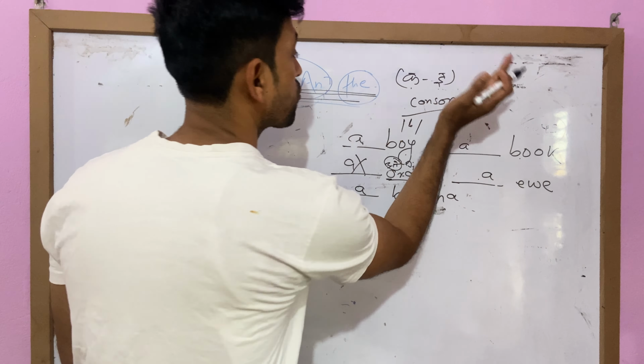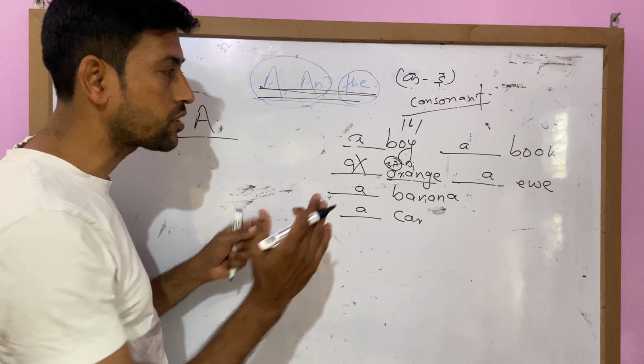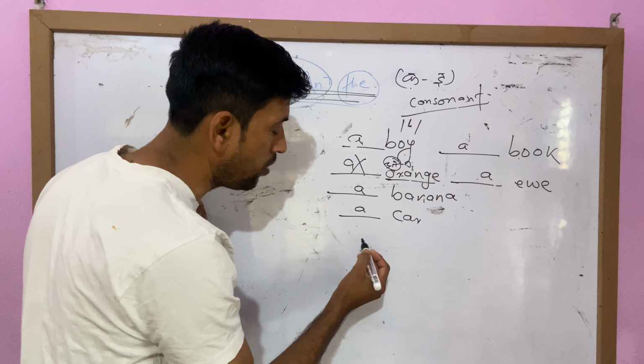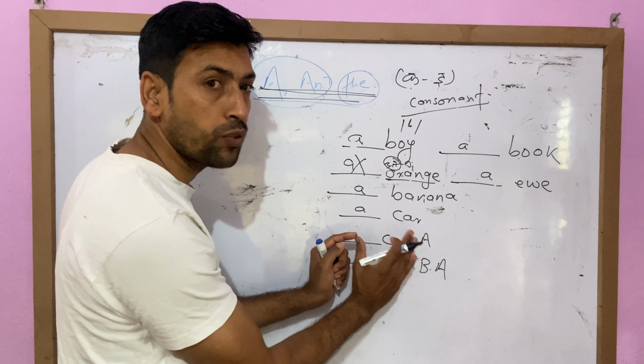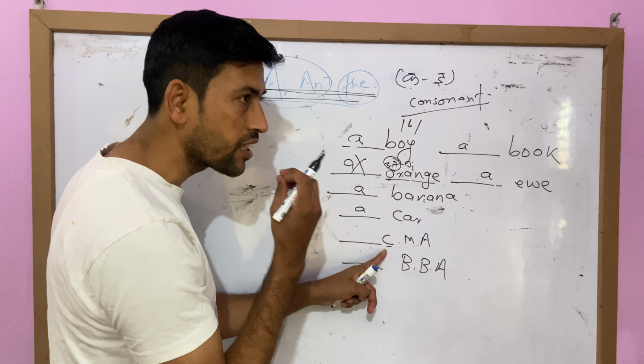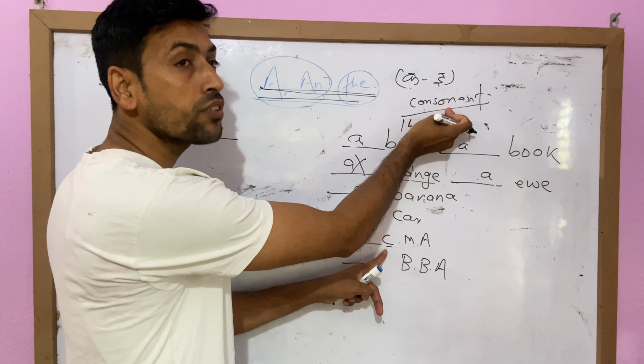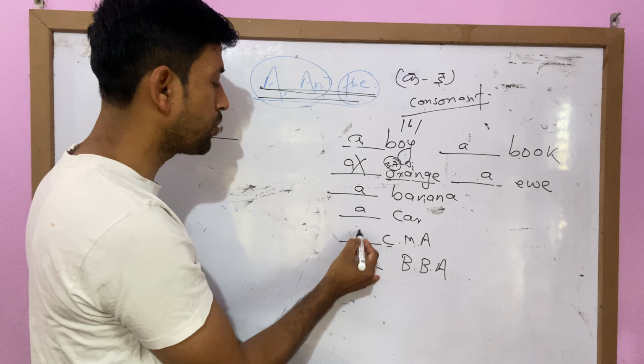Rule number 2. Another is if there is a given abbreviation, short form abbreviation, then we use a. If there is a given abbreviation whose sound follows the consonant sound, then we use a. For example, CMA. Another is BBA. So C, that's the short form of the abbreviation, is pronounced sa. Sa sound follows the consonant, and it is a ka to gya sa. That's why we use a sound.